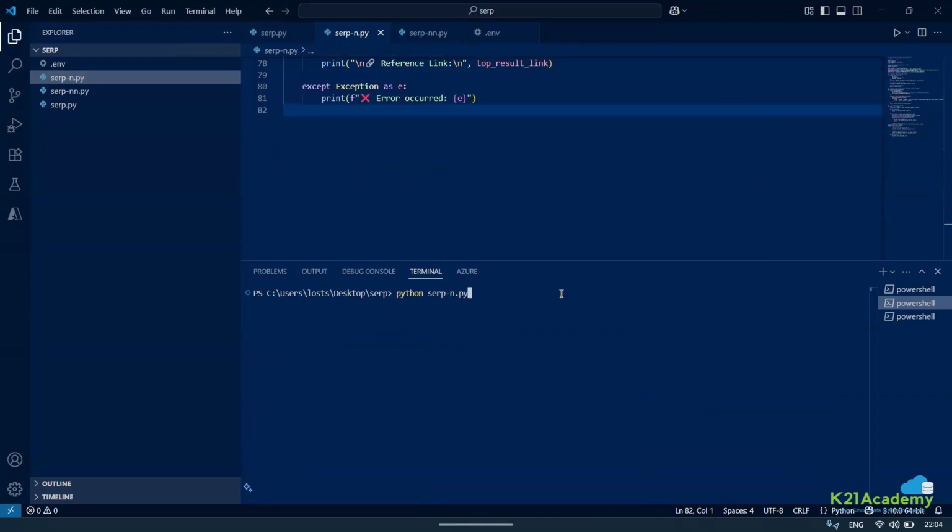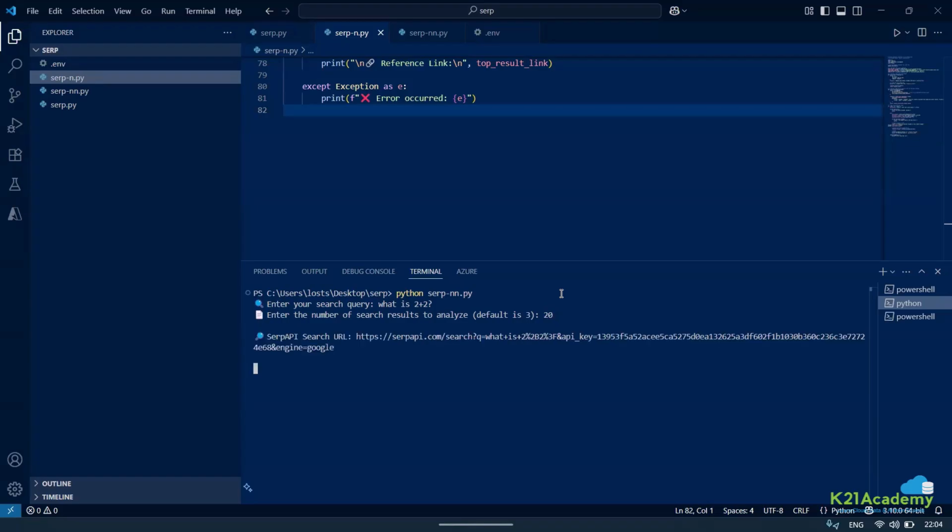Now let me just try the next one, which is search NN. I wanted to allow two things here. First, I wanted to allow the query to be written, like, what is 2 plus 2? Then I also want to say, enter the number of search results to analyze. Default is 3. Let me say 10, or let me say 20. Let's see what kind of response it will give.